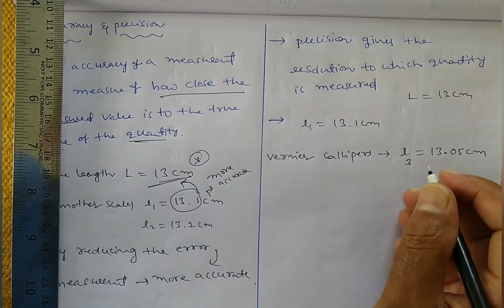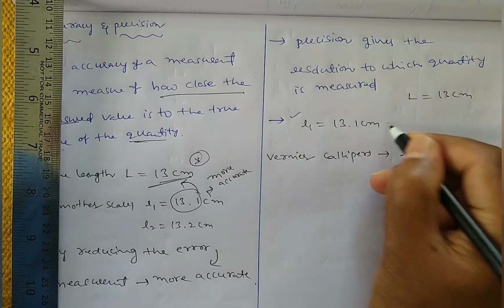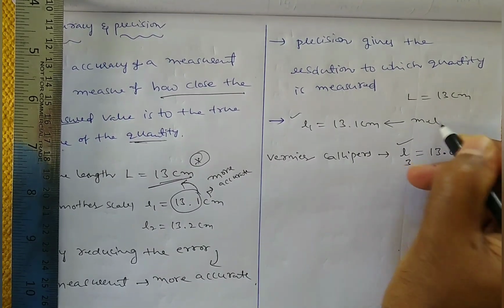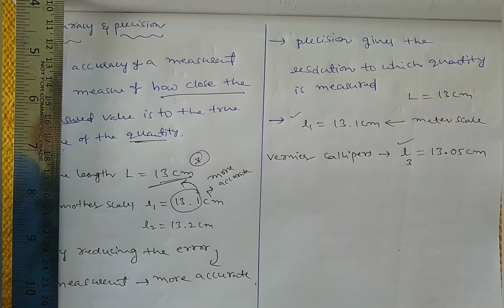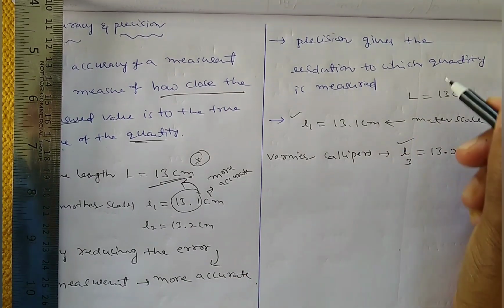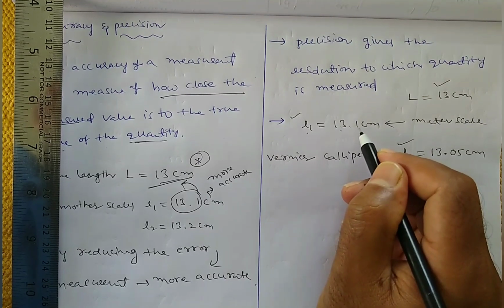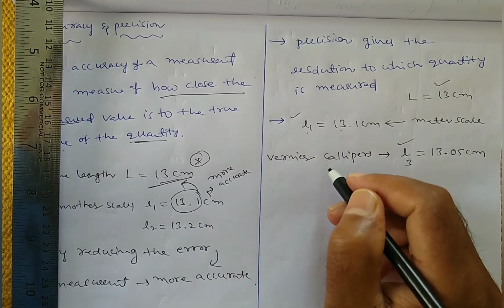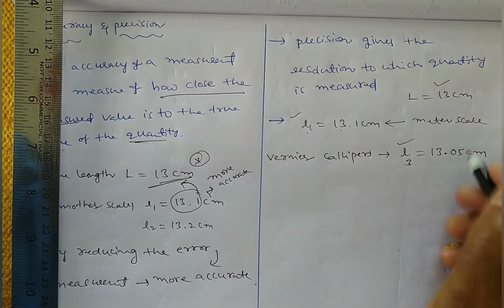Now observe the difference between this reading and this reading. This is by using meter scale. This is by using vernier calipers. The actual value is 13 centimeter, but by using meter scale we got 13.1 centimeter. But by using vernier calipers, we are getting 13.05 centimeters.